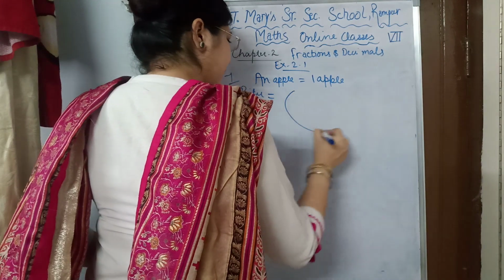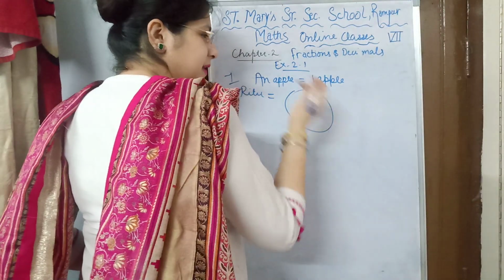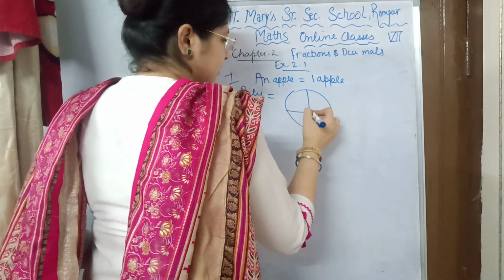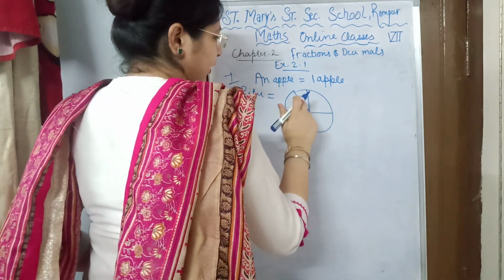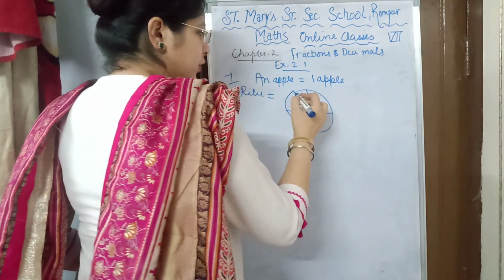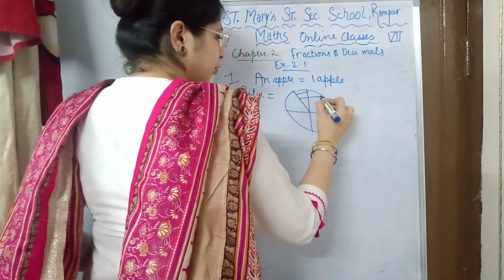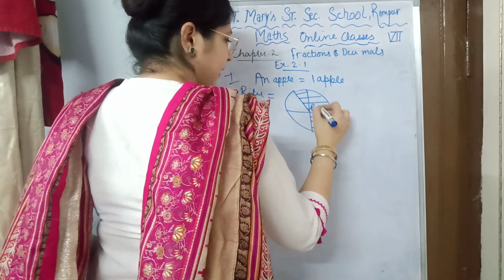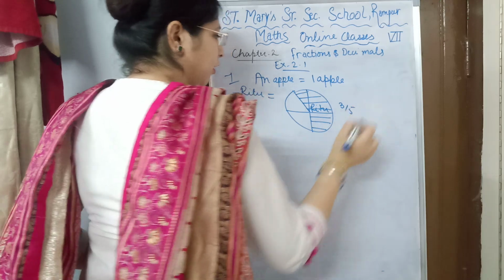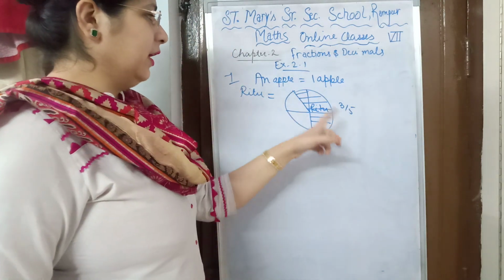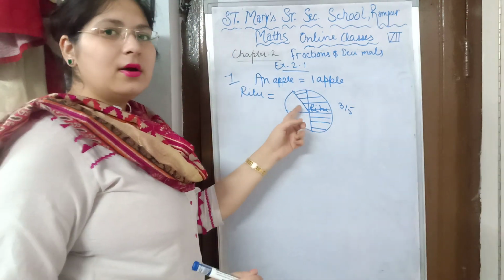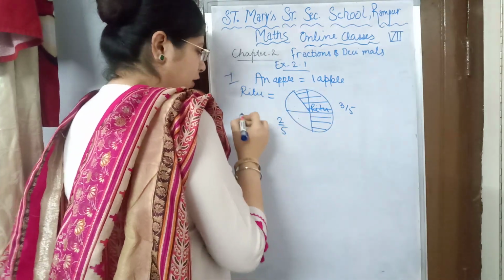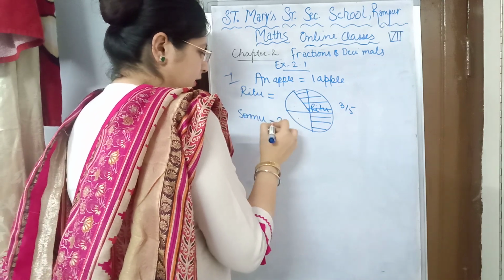This is the apple and if we divide this apple into 5 parts, 1 2 3 4 and this is the 5th part. Now there are 5 parts. So if Ritu eats 1, 2 and 3, Ritu eats 3/5 part of an apple out of one apple, then how much part is left for her brother? This 1 and 2, 2/5 part is left for Somu, her brother, to eat.